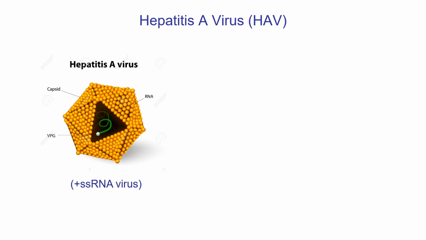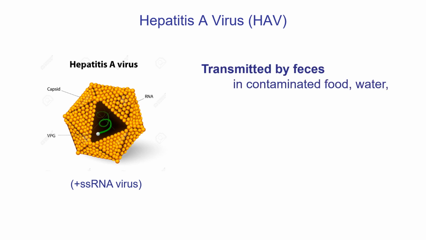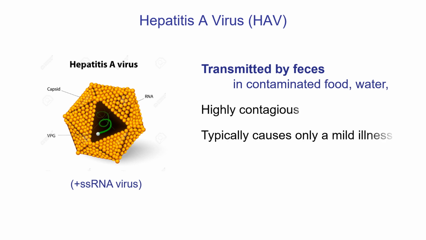This is a positive stranded RNA virus. So hepatitis A is transmitted by contaminated feces. So we're looking at contaminated food and water, a lot more common in developing countries. Sometimes people do get it in Canada. Sometimes there's just some contaminated lettuce or something else ends up in a restaurant, and there are a few cases. It's very contagious. Thankfully, it's usually only a mild illness, and you can recover from hepatitis A.